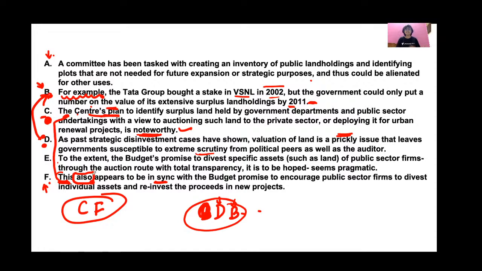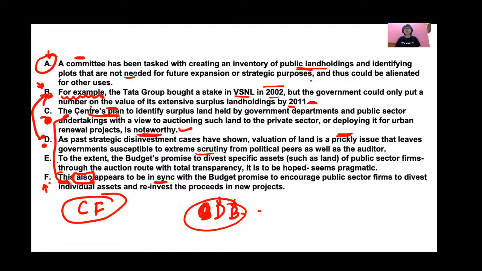And then F has elaborated further on the plan. And sentence A says how the government is going to execute this plan. So a committee has been formed for creating an inventory of public land holdings. This is what the government is going to do. The government has formed a committee, and this committee is creating an inventory, a calculation of public land holdings, and this committee is identifying plots that are not needed.